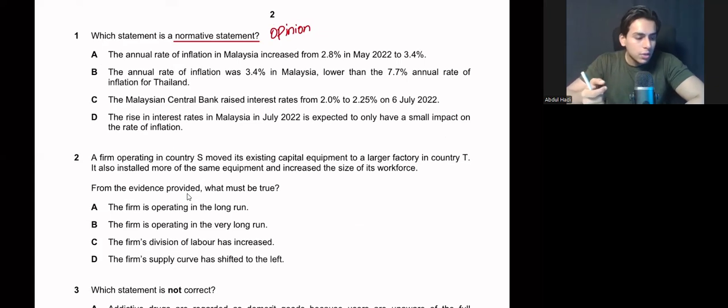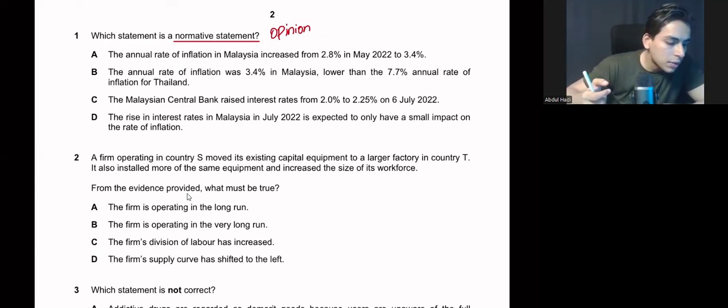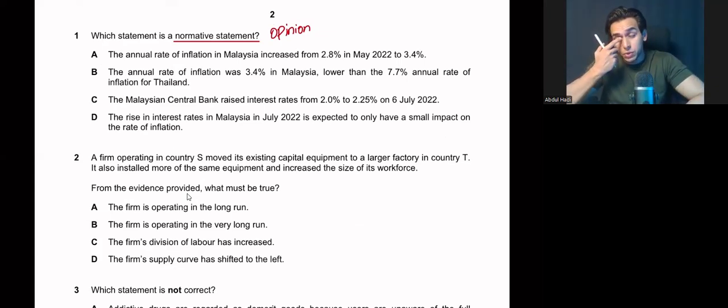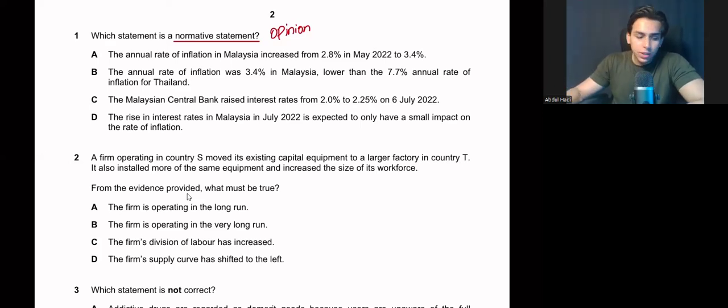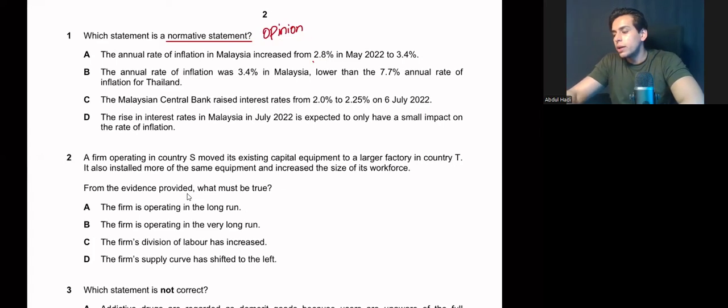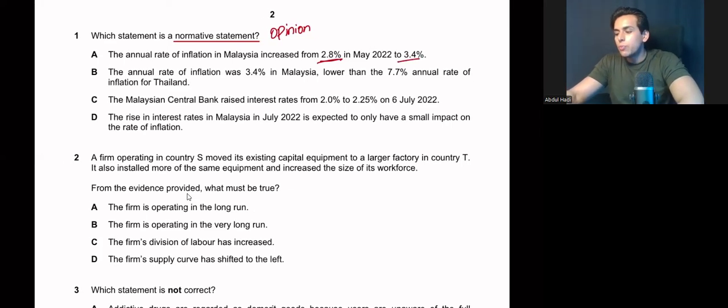And an opinion does not have a numerical value and cannot be measured. All right. So, which one is a normative statement? The annual rate of inflation in Malaysia increased from 2.8% in May to 3.4%. This is a positive statement because this includes numbers and it is a fact. The annual rate of inflation was 3.4% in Malaysia, lower than the 7.7% annual rate of inflation in Thailand. Again, this is also a fact.